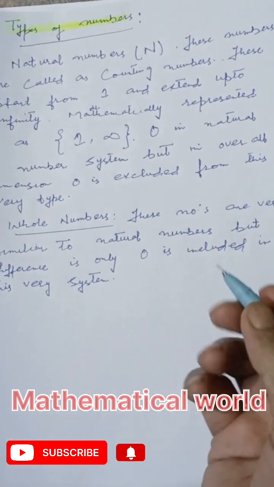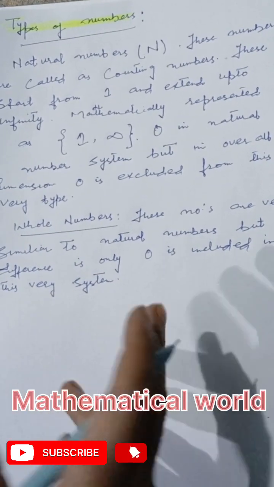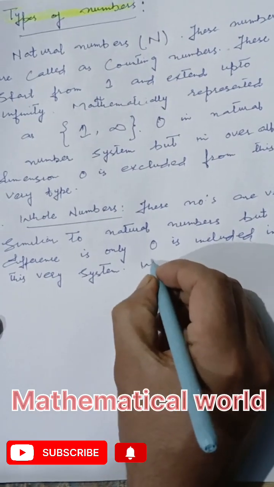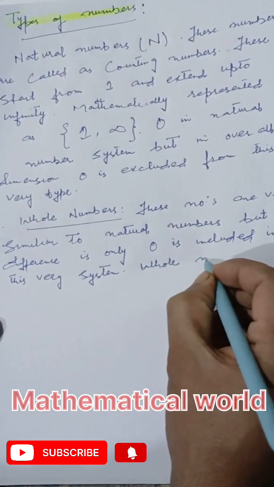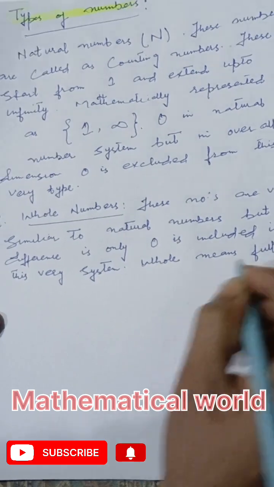Listening from childhood, we study whole numbers, but why are these numbers called whole numbers? Because whole means full.